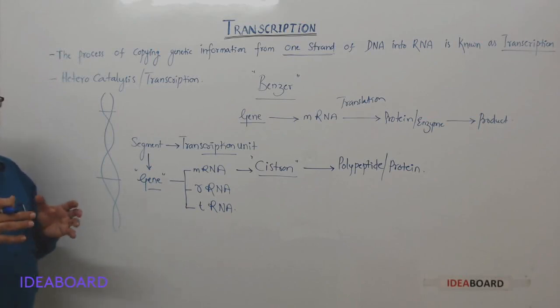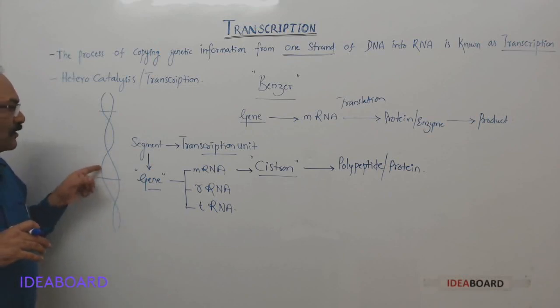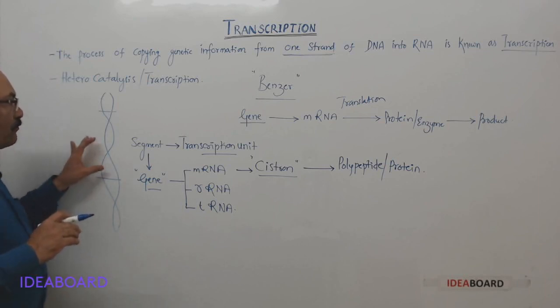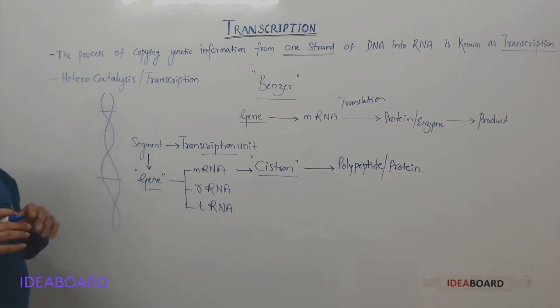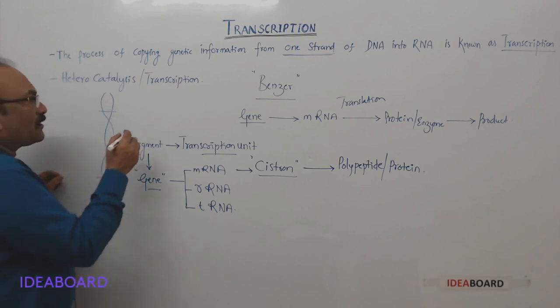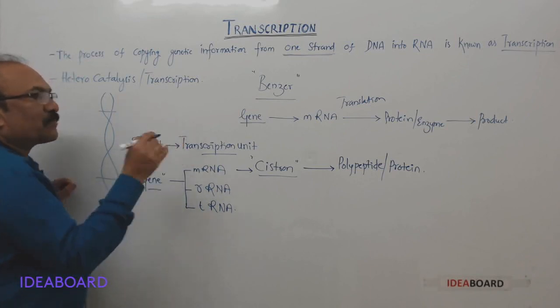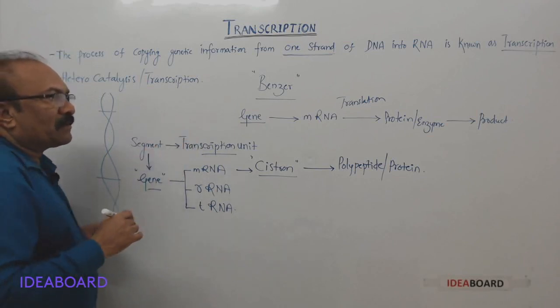Why are both strands not transcribed? If both strands are transcribed, and you know that these two strands are complementary to each other and the sequence is not the same, it is different, then what will happen? They produce two different types of mRNAs.